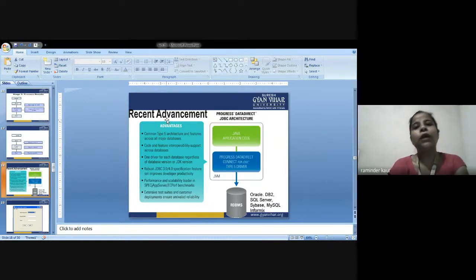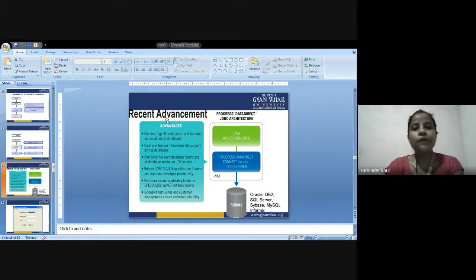So now we are coming to recent advancement. What are the advantages? There are common type 5 architecture features across all major databases. Code and feature interoperability support across databases. Third is one driver for each database regardless of database version or JDK version.